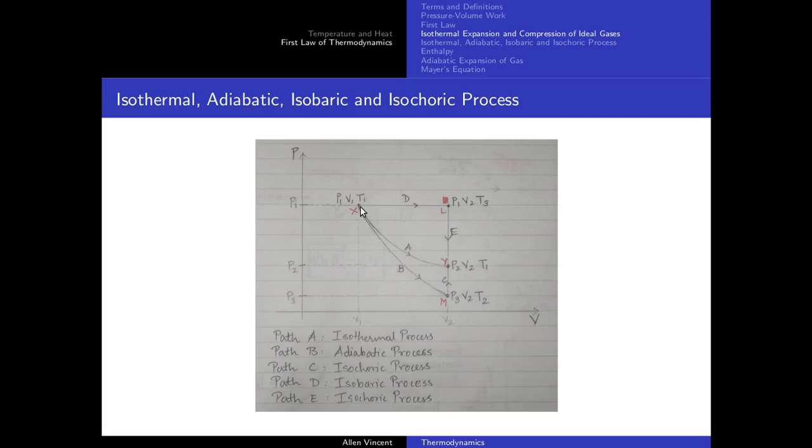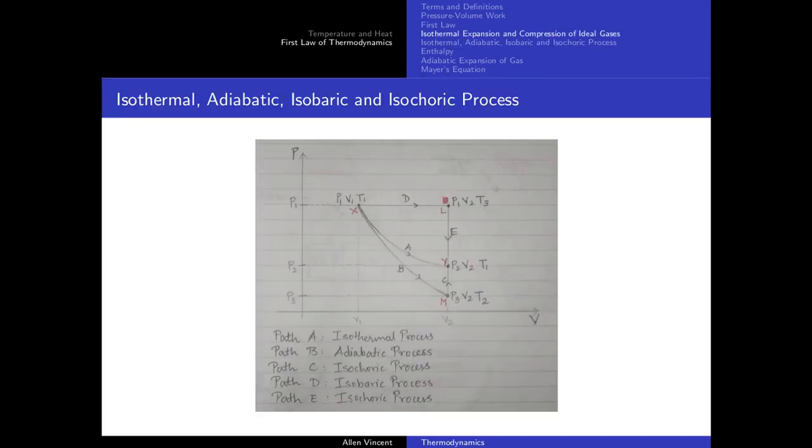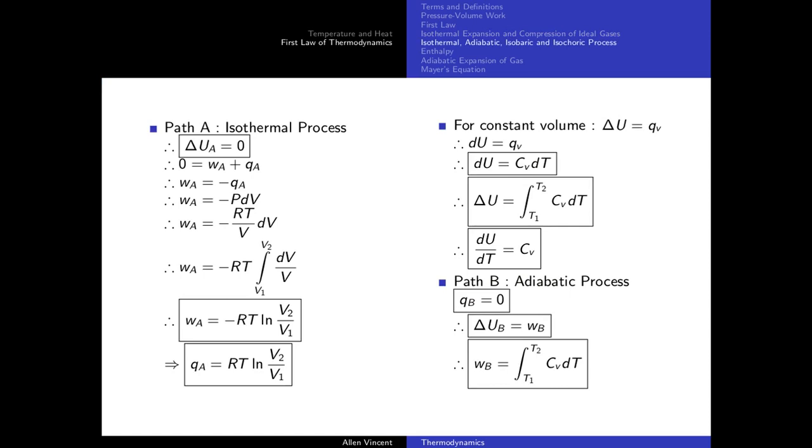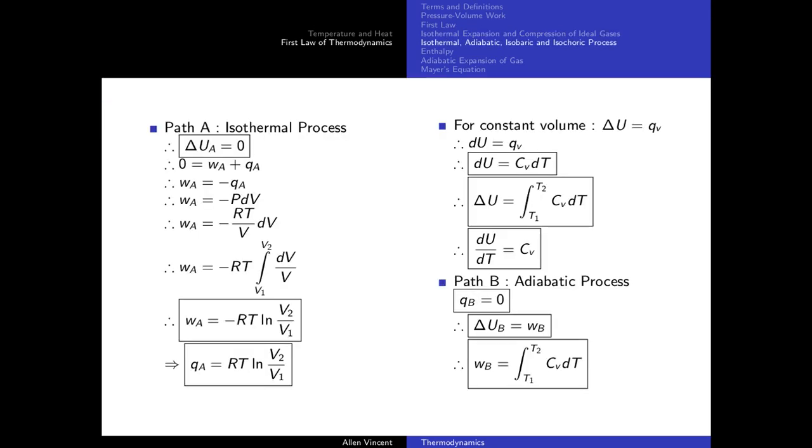Okay, let's get to that. So just follow the cursor. We are talking about path A. I hope the diagram is there in your notebook right now, because it will be slightly confusing if I keep toggling around between slides. So I hope this diagram is there in your book. Pause the video, draw the diagram. So I hope you've done it. Let's move. Okay, now path A is an isothermal process.